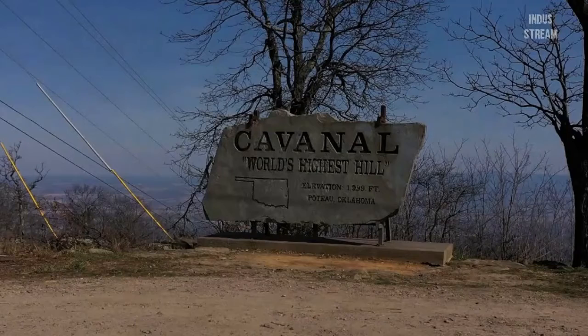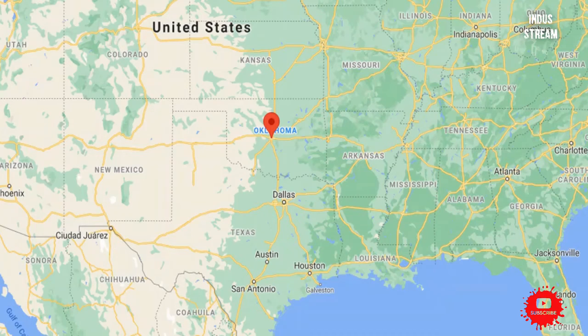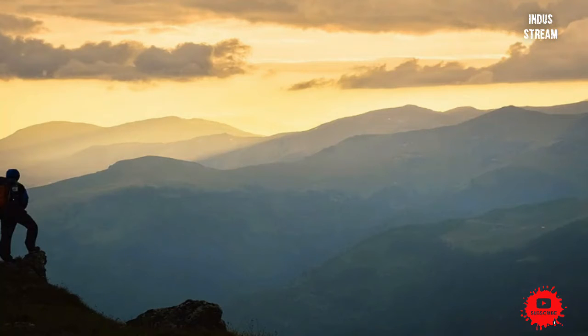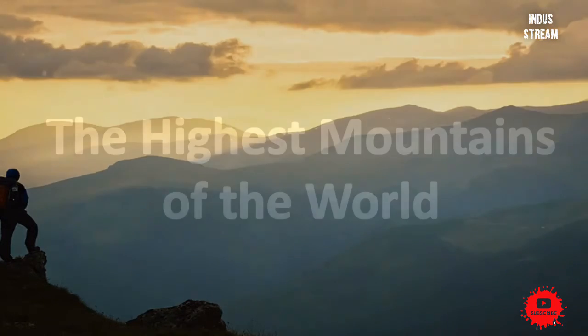This is located in Oklahoma, United States of America. However, as per the United States Geological Survey, the actual summit elevation of Cavanal Hill is around 2,385 feet above the sea level.